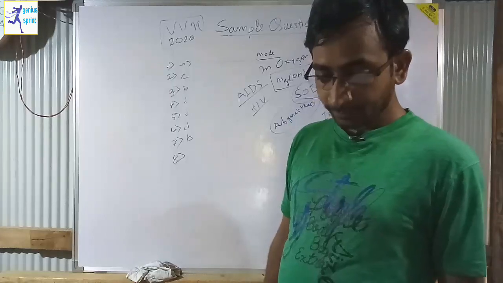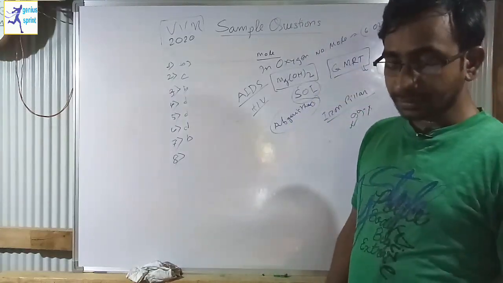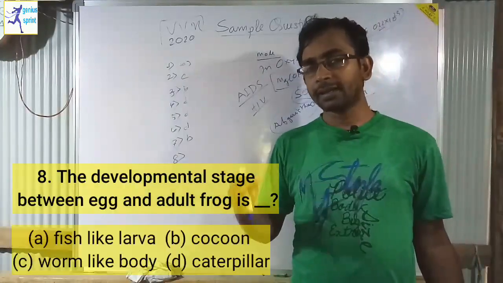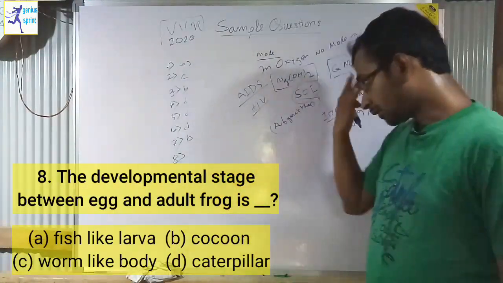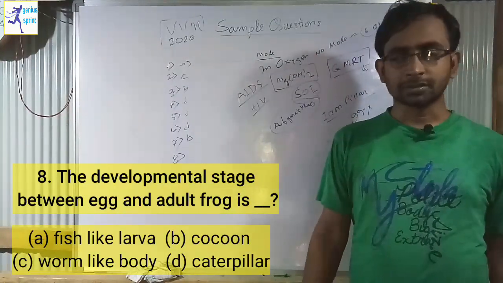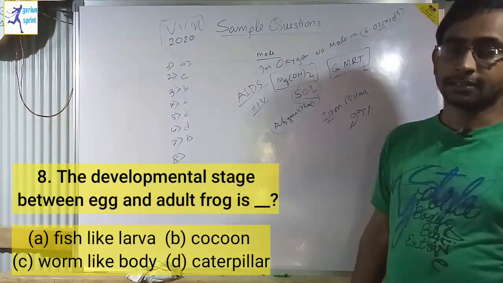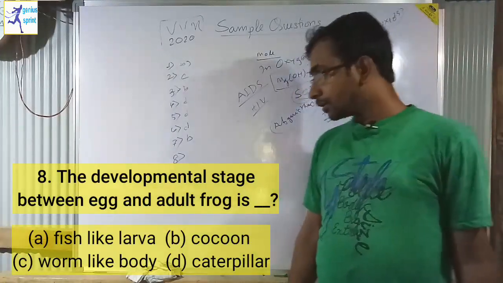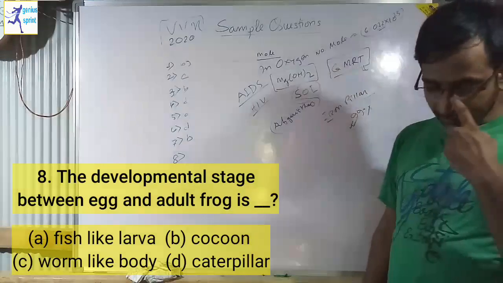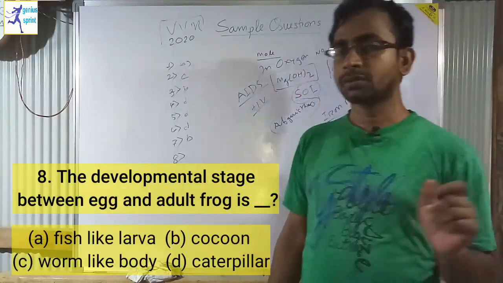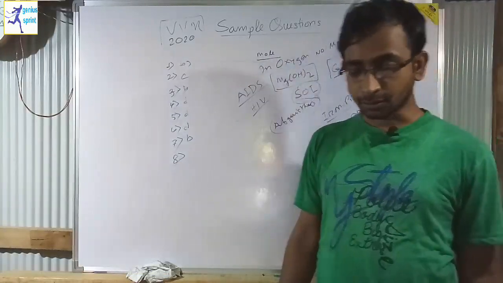Question 8 says that the developmental stage between the egg and the adult frog is. The developmental stage between egg and adult frog. First of all, we know the important stages of the frog, from where the egg starts. The tadpole is a very important stage, and the larva is also another important stage. So for the questions, you first have to look at the options. Maybe one is correct regarding this question.